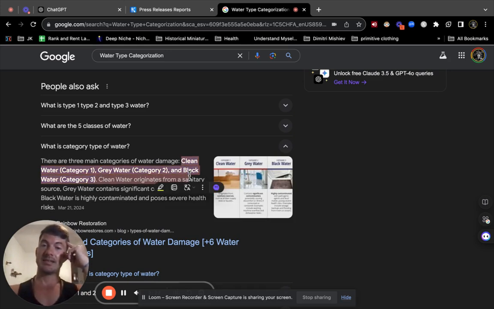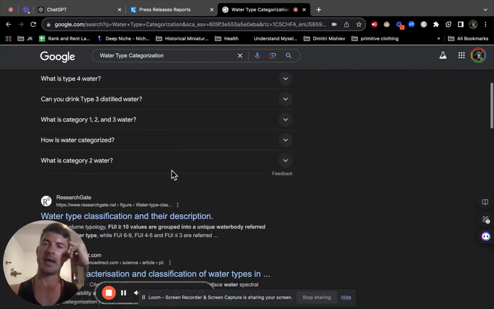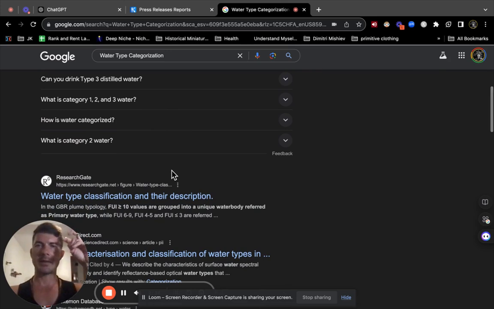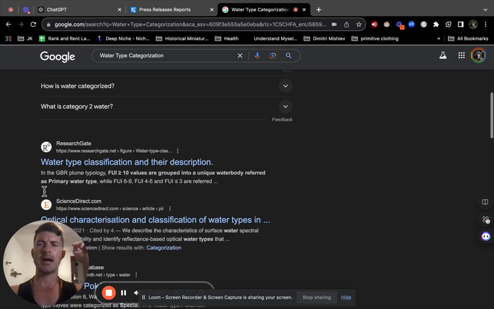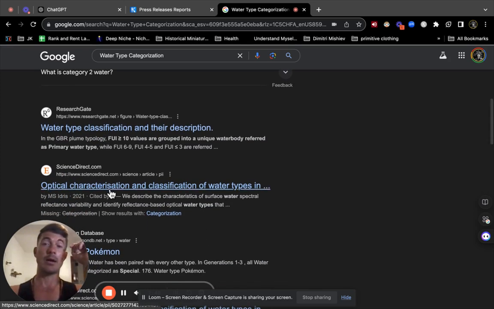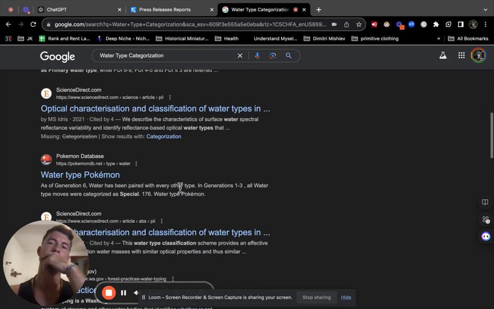But as you can see, there's a little confusion here as to what water type category means. Here we go, same thing. GBR plume typology, this is not the same thing. Optical characterization and classification, again not the same thing. Water type Pokemon. Google's a little confused here.